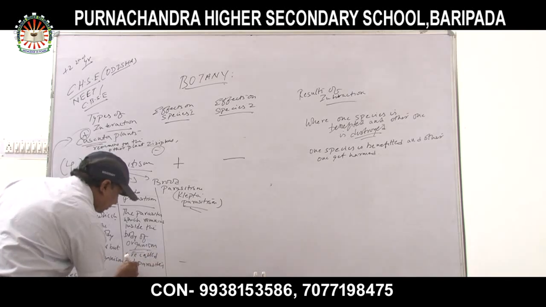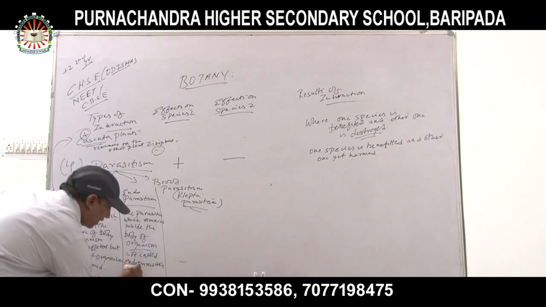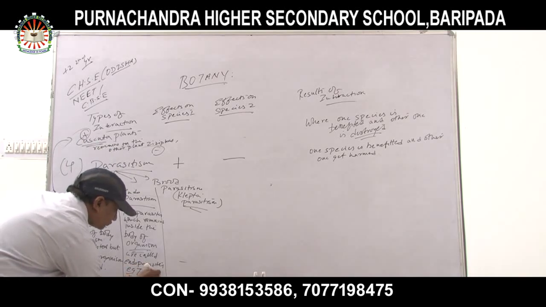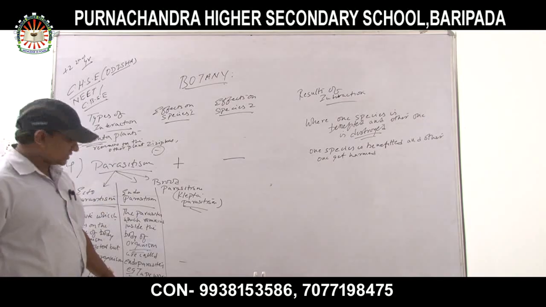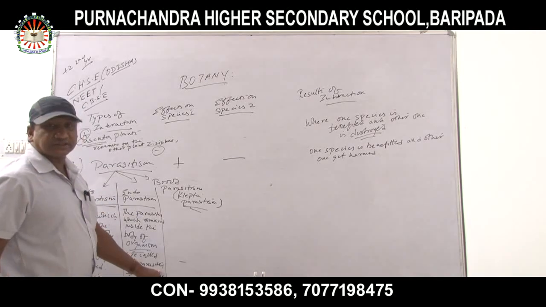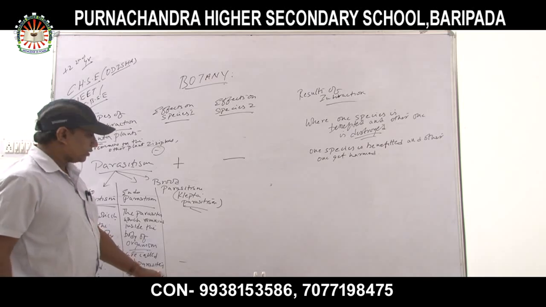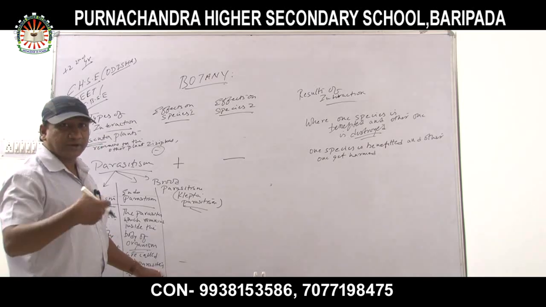Endoparasites. The best examples of endoparasites are tapeworm and Plasmodium, as Plasmodium remains in the liver cells and blood cells, whereas the tapeworm remains in the intestine, which derives the nutrients from our body.